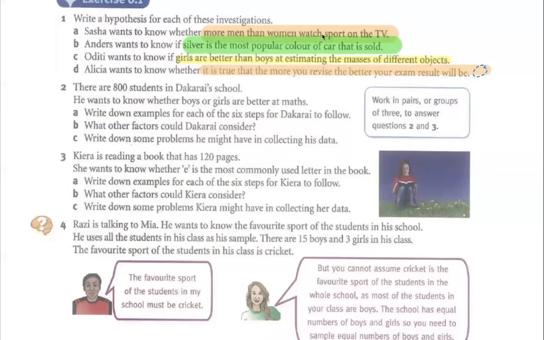Okay. There are 800 students in Dakarai's school. He wants to know whether boys or girls are better at math. Write down an example for each of the 6 steps Dakarai's to follow. So the 6th step is just how you want to incorporate all the ideas about it.